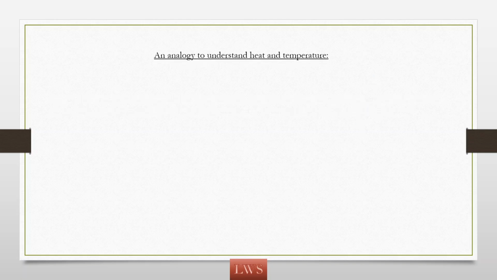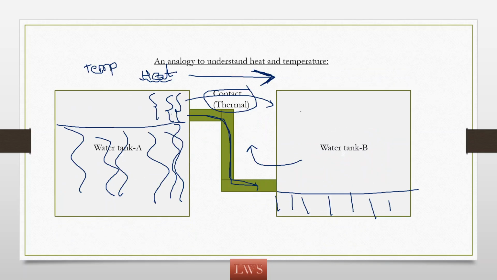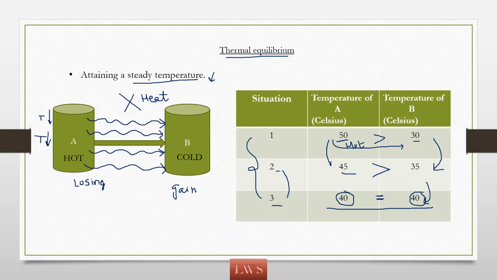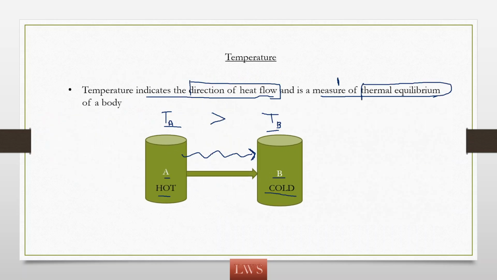And one more thing I have to discuss. Here we are saying temperature is the measure of thermal equilibrium. So we understand what is thermal equilibrium, but how is temperature the measure of thermal equilibrium? So for example, we met a doctor. Suppose we are feeling ill and we are consulting a doctor. So how does he measure our body temperature? With the help of a thermometer. So when he is using the thermometer, it has to indicate our body temperature.